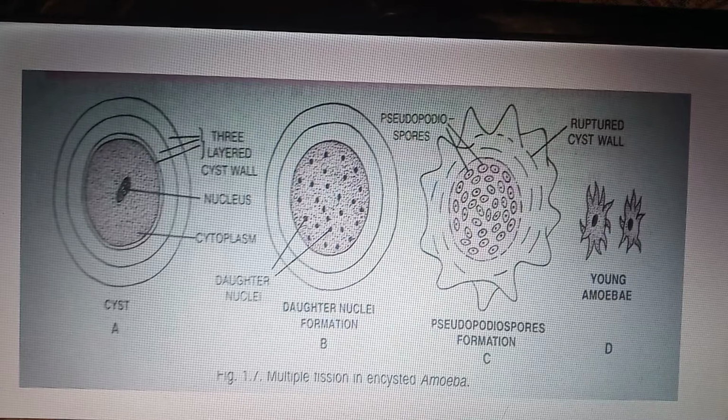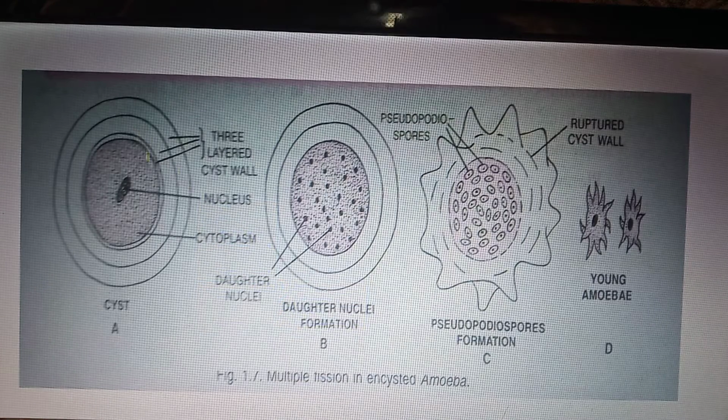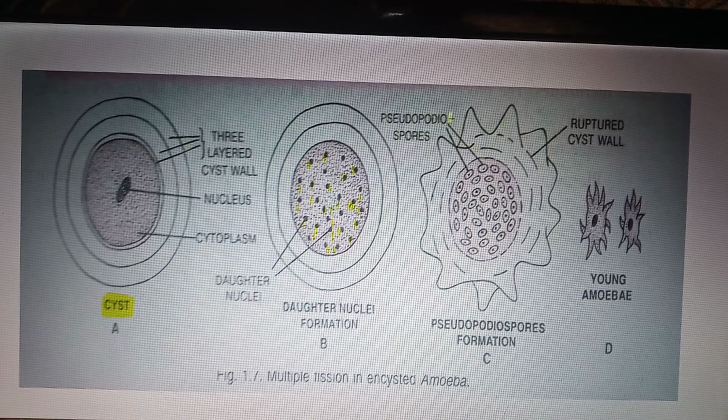So let us see the diagram. As shown here, here is an amoeba which is covered by a cyst wall, or a cyst. Here is the formation of many minute nuclei or daughter cells, which are known as pseudopodiospores.